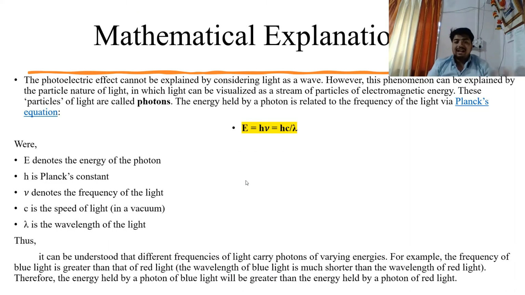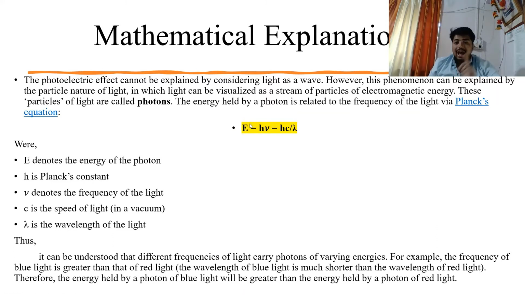Now let's understand the work function and other stuff mathematically. Now we say the energy of a photon is given by E is equal to h times nu, where h is Planck's constant and nu is the frequency of light of that photon. Okay. Now nu is equal to c upon lambda, where c is the constant speed of light, which we take as 3 times 10 raised to 8 meters per second, divided by the wavelength, because frequency is c upon lambda. So this is the energy of incident photons on the metal plate.